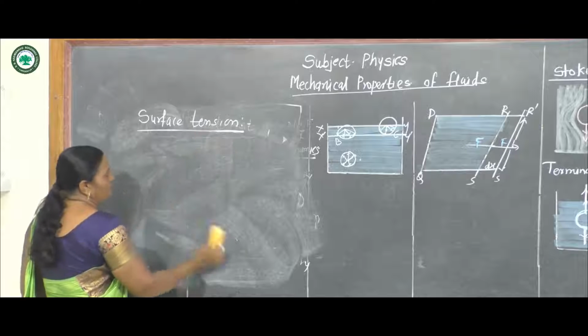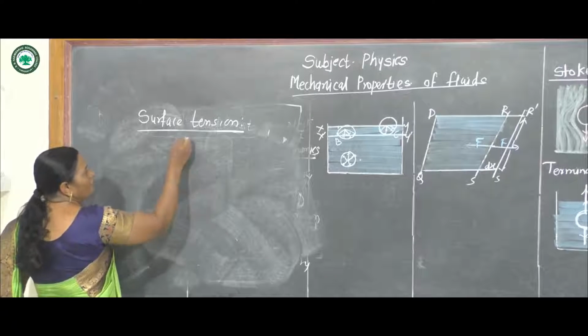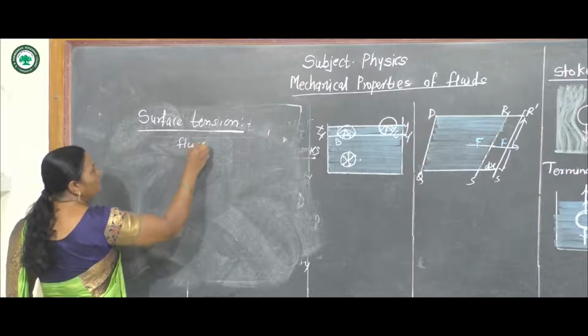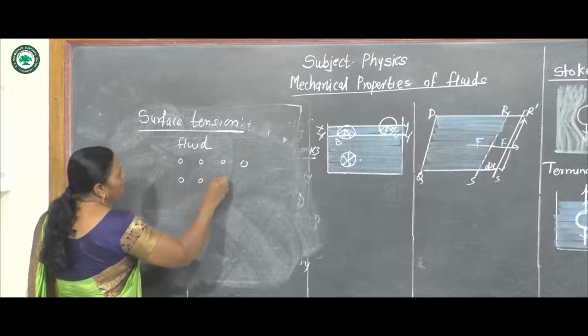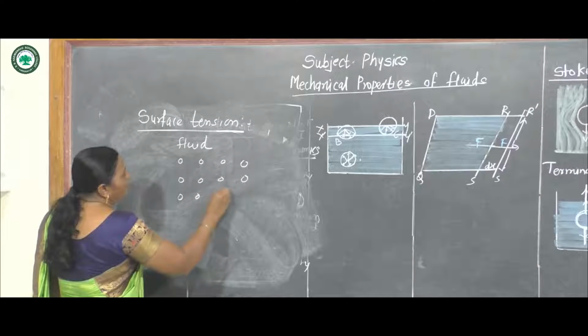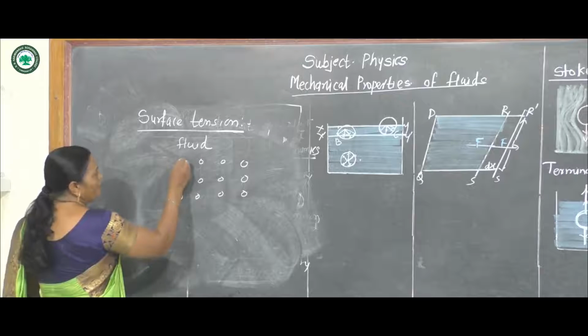This surface tension is due to the fact that we know matter, or fluid, consists of a number of molecules. There is a force of attraction between the molecules.